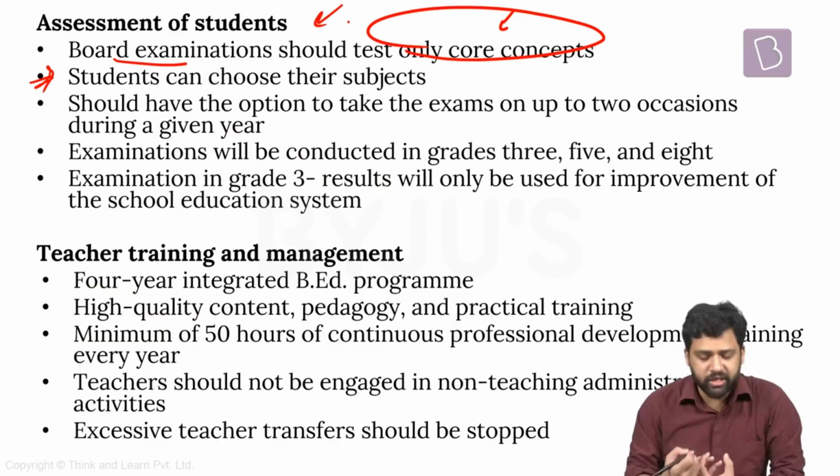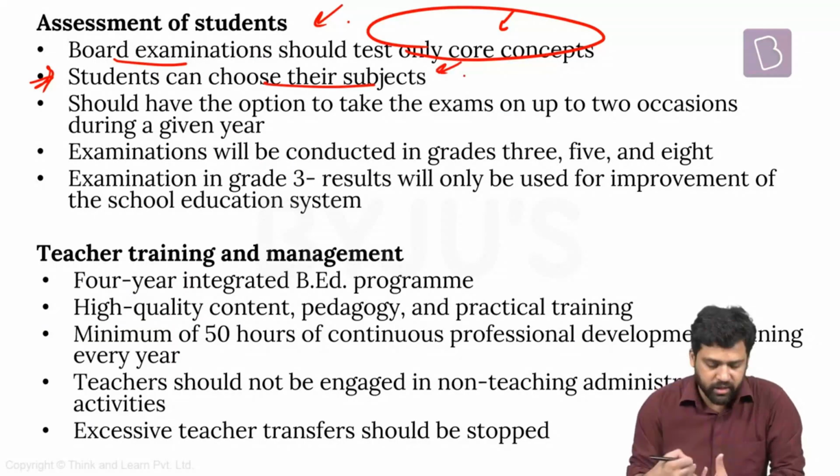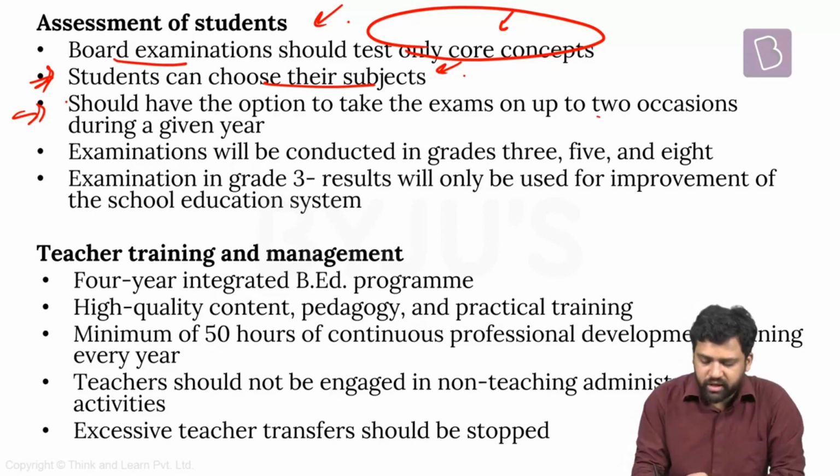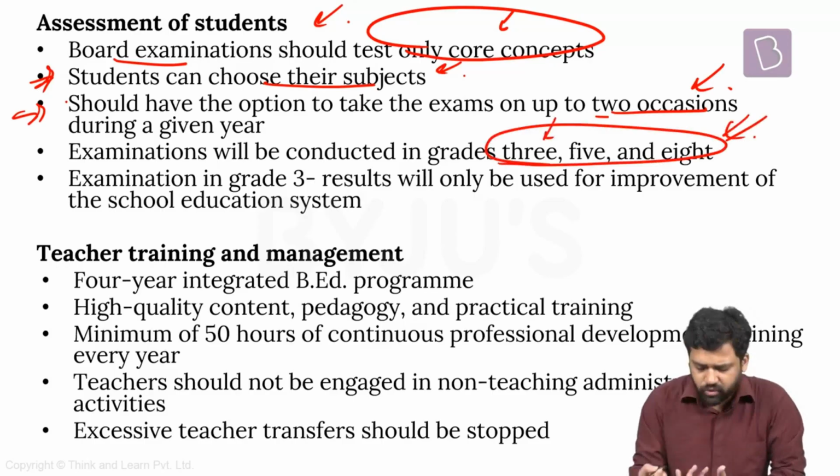Students should be given options. They can choose what subjects they want to study, what subjects they can be evaluated on, and children should be given the flexibility of writing the examination multiple times a year. So they're saying that at least you should have 2 occasions in a given year to write the exams, and the exams should be conducted at multiple stages. For example, there should be exams for 3rd standard, for 5th standard, 8th standard.